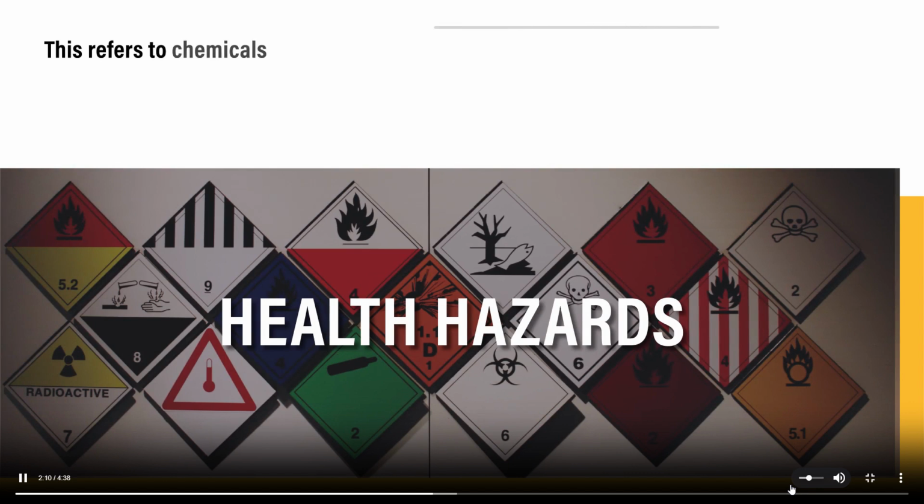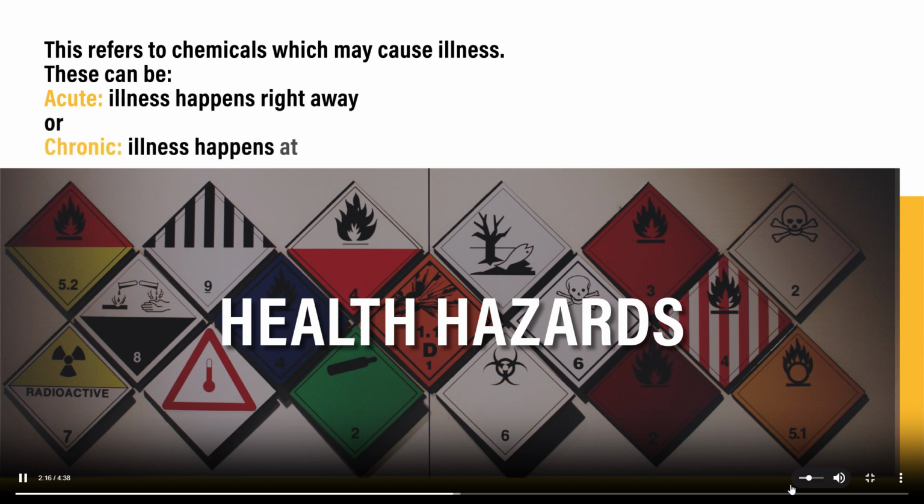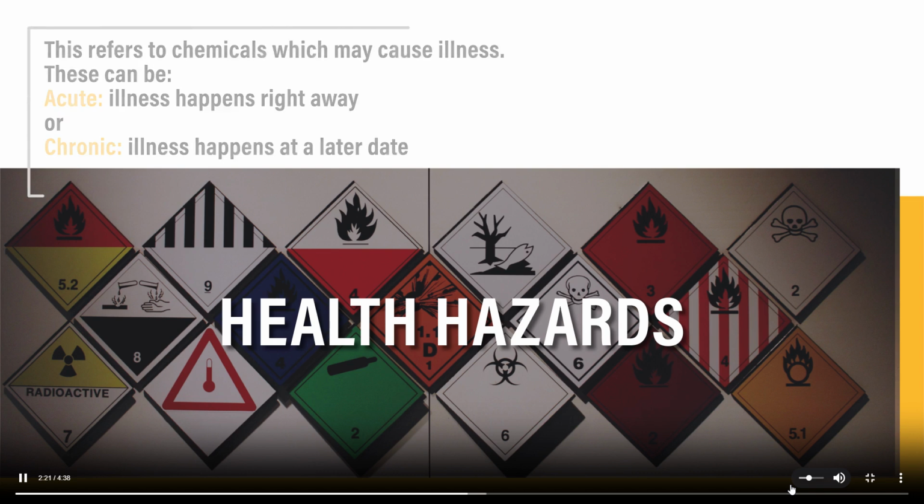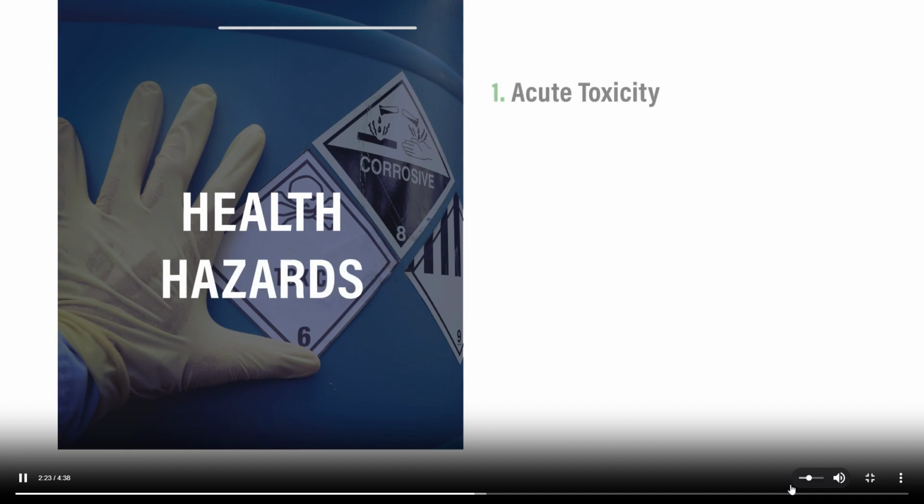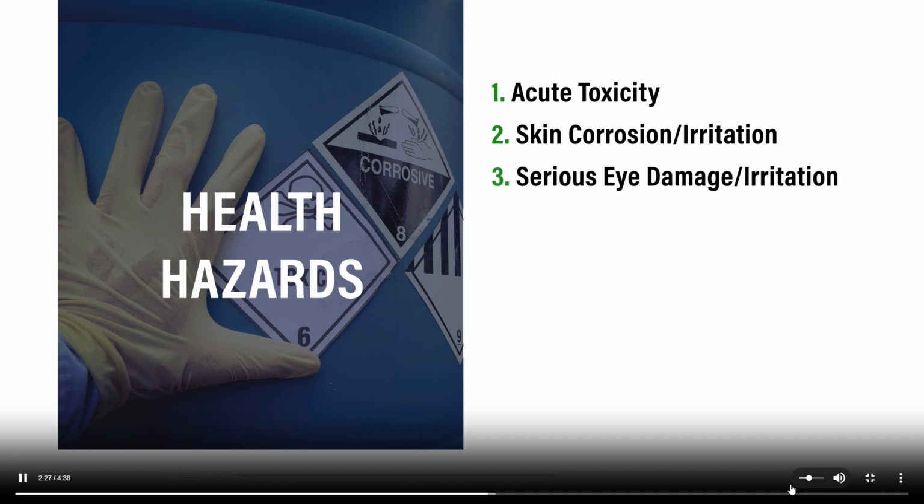Moving on to health hazards. This refers to chemicals which may cause illness. These can be acute, in that the illness happens right away, or chronic, in that the illness happens at a later date. Health hazards include acute toxicity, skin corrosion or irritation, serious eye damage and irritation, germ cell mutagenicity, respiratory